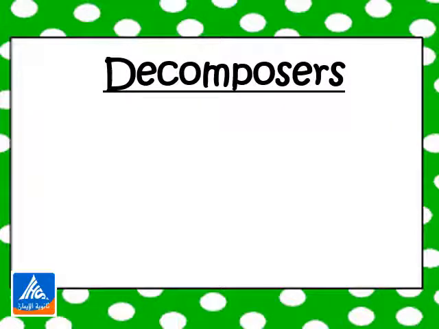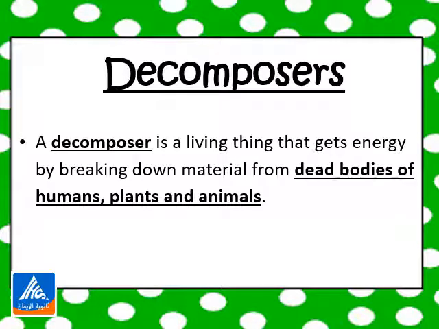Now we are going to talk about decomposers. The word decomposers comes from the verb decompose. Decompose means to break down into smaller pieces. So, a decomposer is a living thing that gets energy by breaking down or decomposing material from dead bodies of humans, plants, and animals.